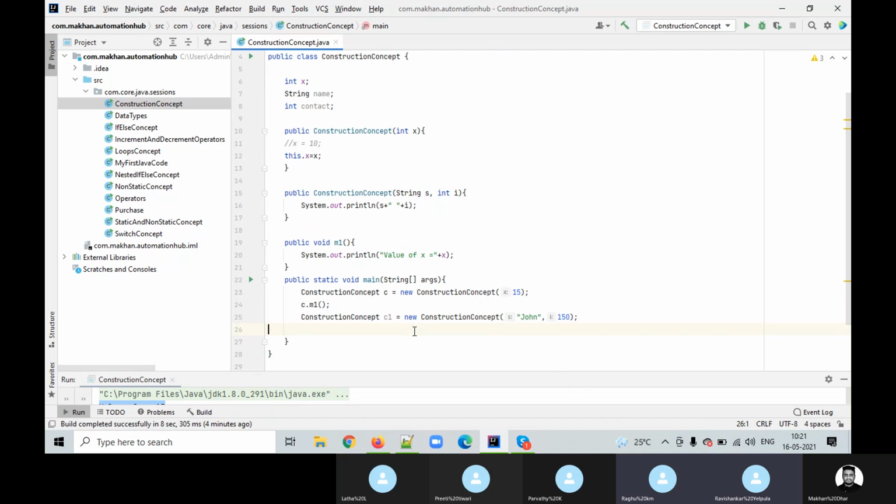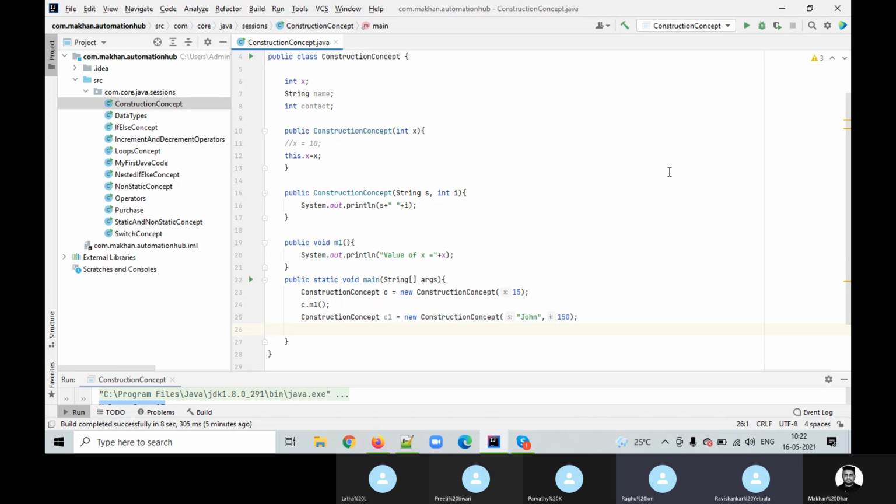I mean, we just assign the value in the constructor and we can use that variable in other methods. That I wanted to show you.